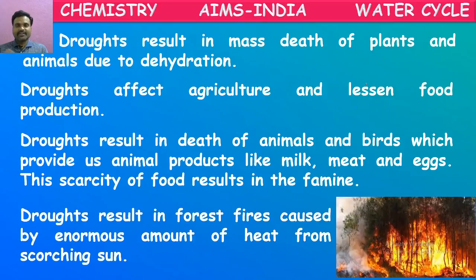Even along with the plants and the trees in the forest, so many animals and birds also will die. So this is a very big damage to the environment, because these are the producers of so much oxygen for us. As there are no plants, carbon dioxide content will increase, oxygen content will be reduced. So there are so many imbalances in the environment because of these forest fires. So these all are the effects of droughts.